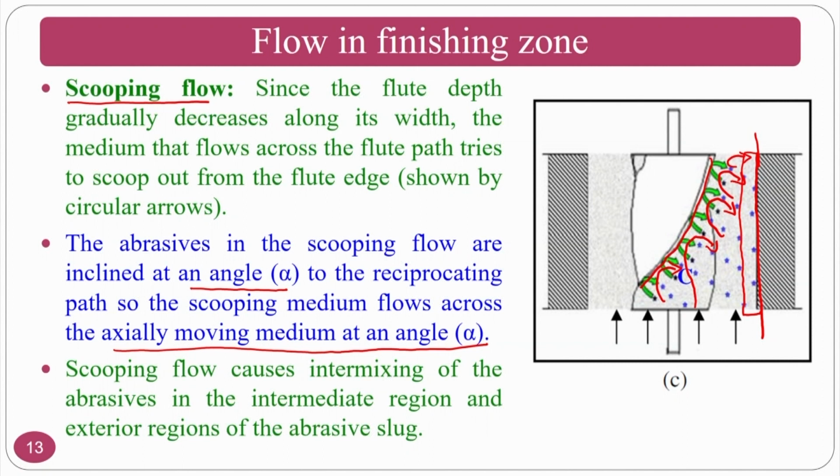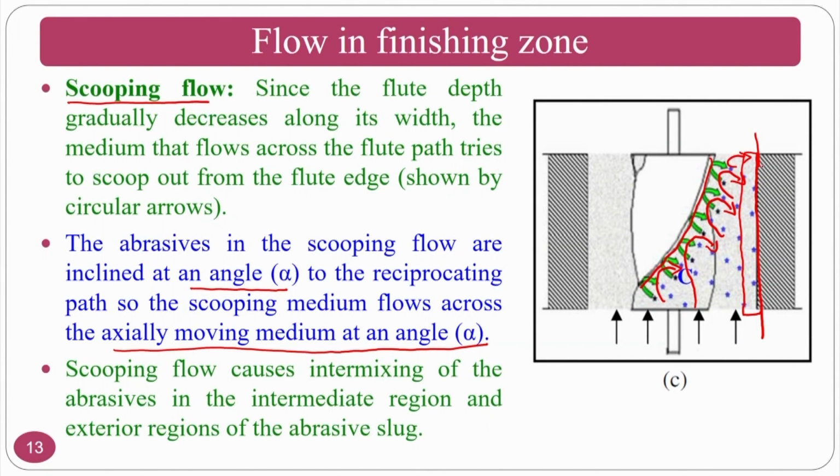The scooping flow of the medium, at the same time the flow along the fluid, makes the active abrasive particles in the finishing region more dynamic. That means that they may get some dynamic motion, and this dynamic motion causes new cutting edges at least.